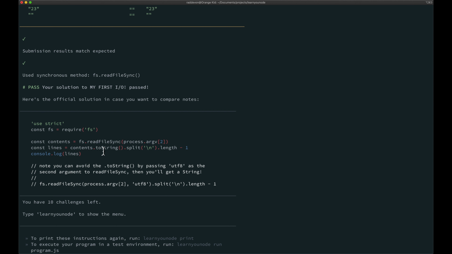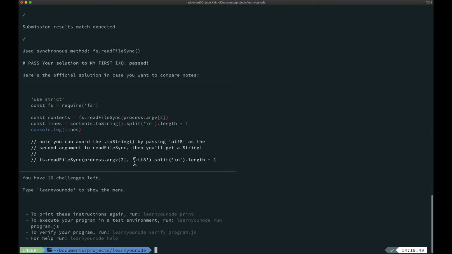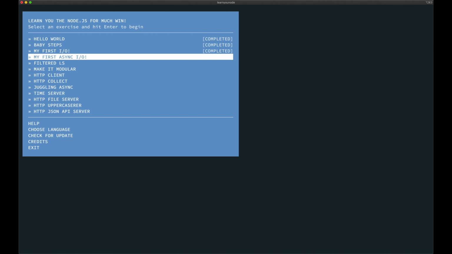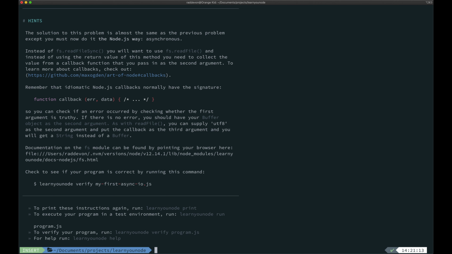They didn't use my trick of passing the encoding to get it to a string, but it doesn't matter. The result's the same. Let's move on to the next one. My first async IO.